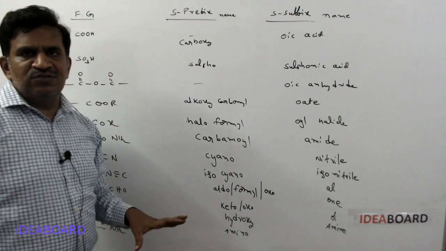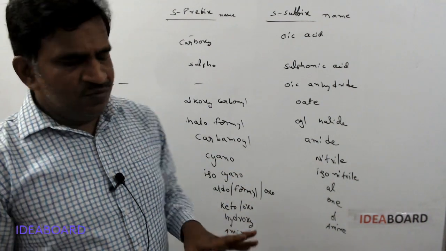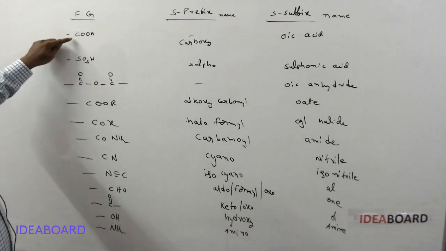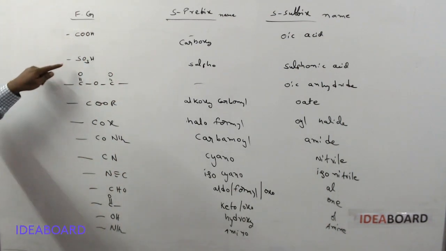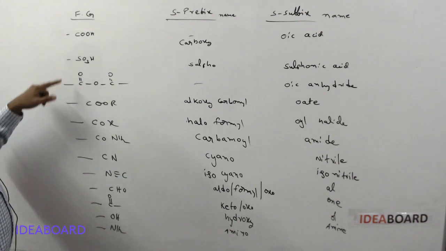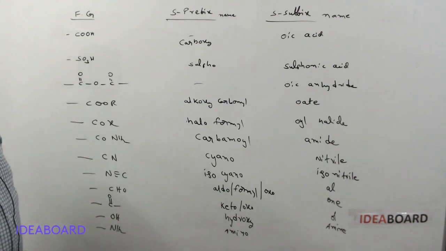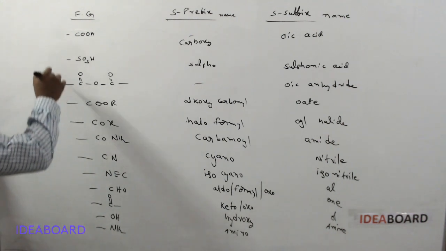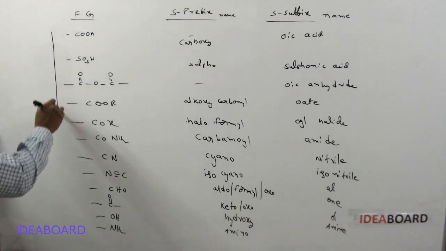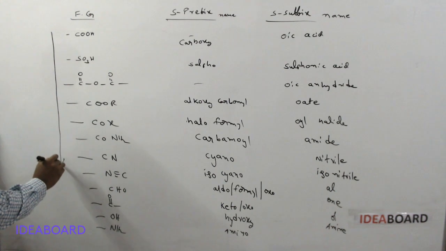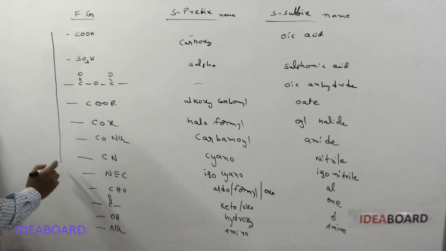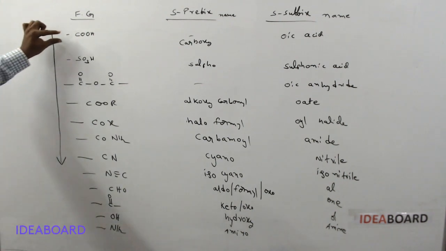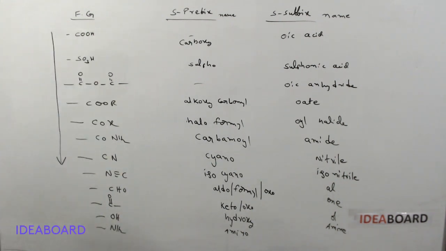Suppose in a multi-functional group compound you have more than one functional group, for example COOH and SO3H. COOH becomes the main functional group. This is the priority order, decreasing order. COOH is the most powerful.